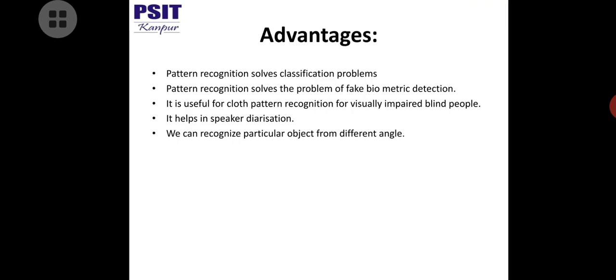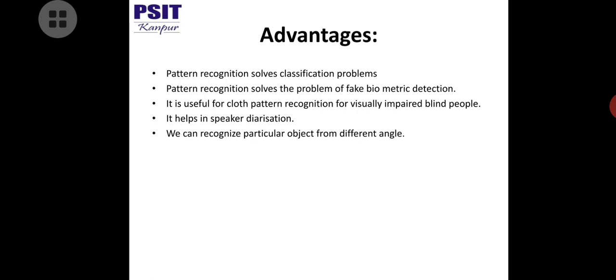Now, what are the advantages of pattern recognition? It solves classification problems. Pattern recognition solves the problems of fake biometric detection, right? It is useful for cloth pattern recognition for visually impaired blind people.